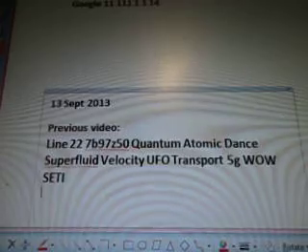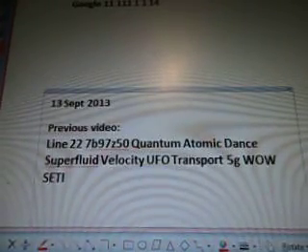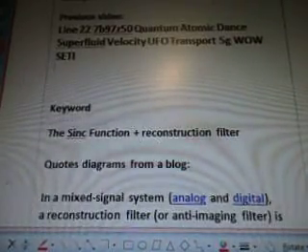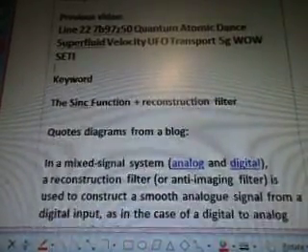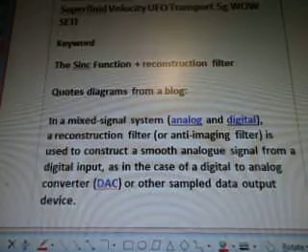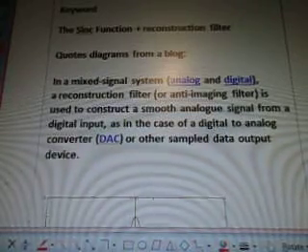So September 13, 2013 was when I was doing this, and today's October 6th. The previous video was line 22, 7b97z50, quantum atomic dance, superfluid velocity, UFO transport, 5G Wow Seti. And the keyword is the Sinc function and reconstruction filter. Quotes and diagrams are from a blog. I think it's the same blog.